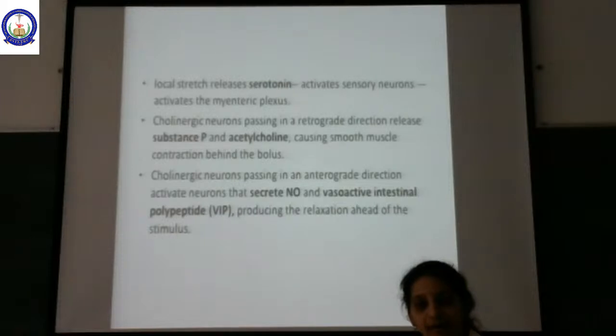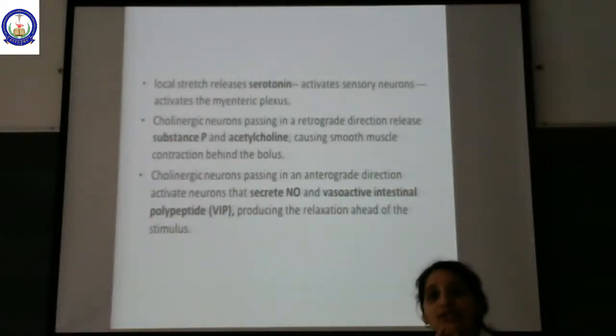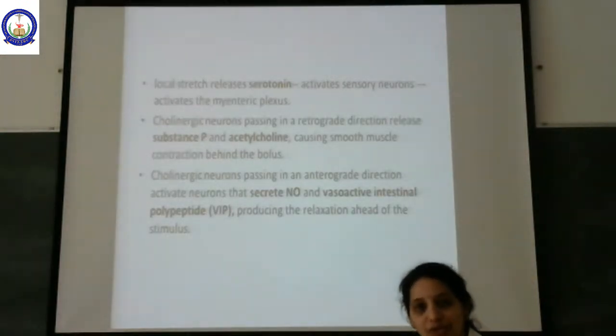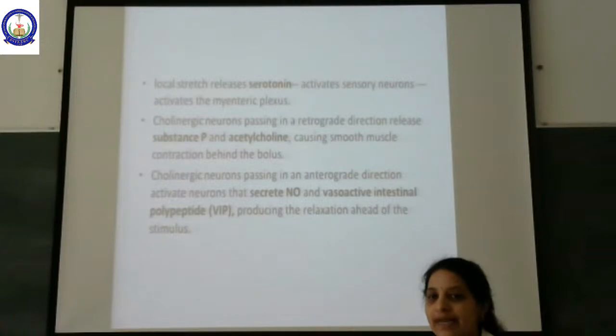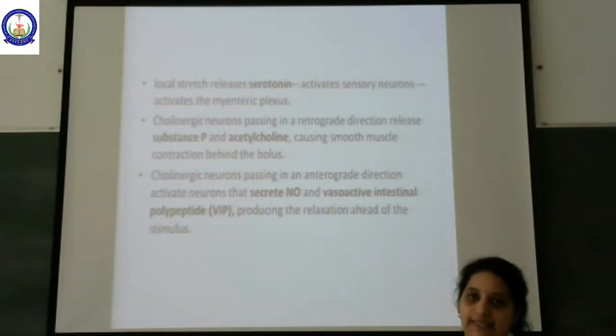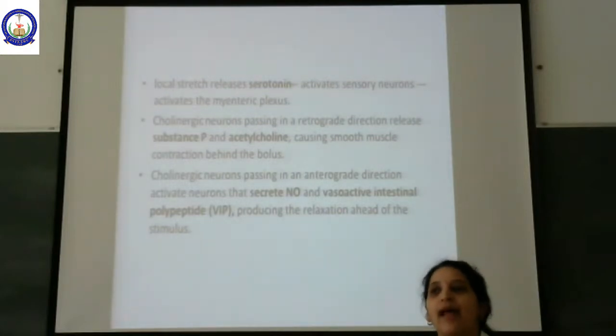So, food has entered the GI tract. This food is stretching the structures of the GI tract, the smooth muscle of the GI tract. Because of the stretch, the hormone that is released is serotonin. Now, this serotonin is going to act locally. What is it going to activate? The myenteric plexus. Serotonin activates the myenteric plexus.